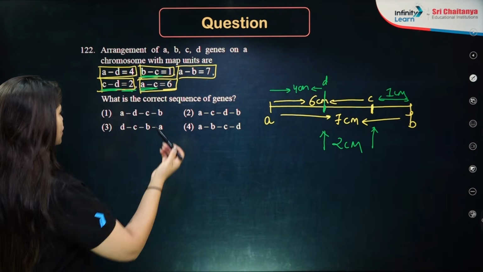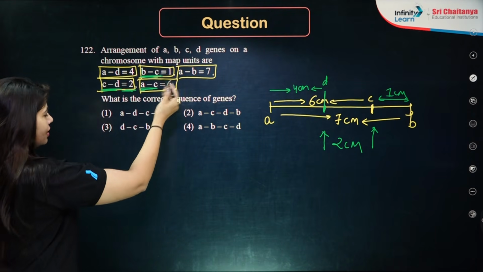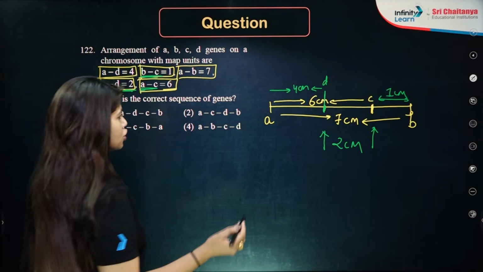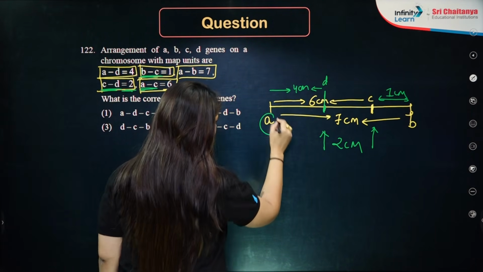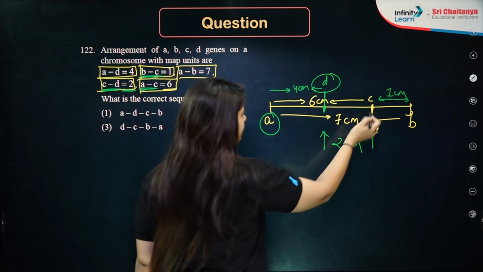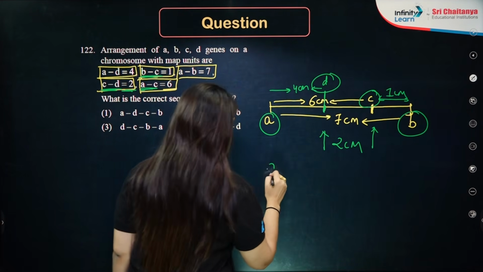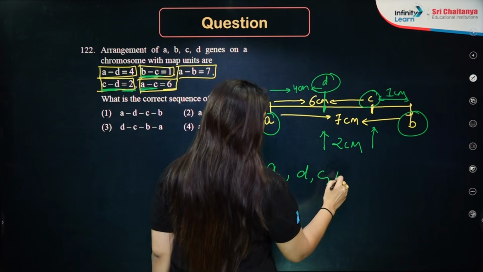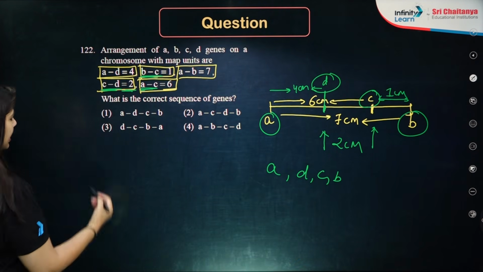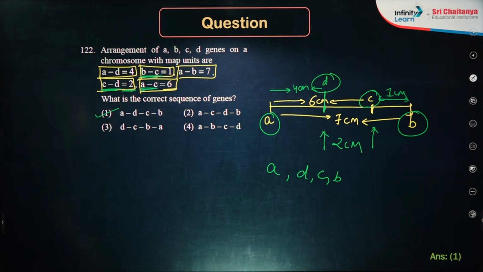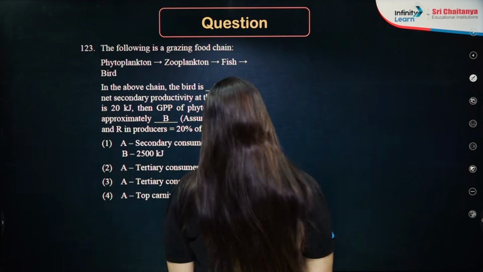Now, see, once you finalize the higher values, the lower ones will automatically fit in. So the sequence of the genes here is we have A, then we have D, then we have C, then we have the B. So we have A, D, C and B. So the correct answer will be A, D, C, B, which is option number 1. Okay. Moving on to the next question.